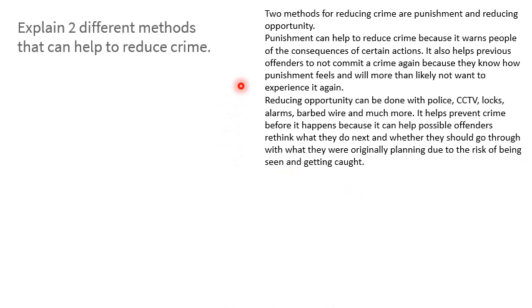Okay, so this is a good answer. First of all, look at the structure. You can clearly see the 2 paragraphs showing the 2 different points. So it makes it easy for the person reading it to see the 2 points. They've also got this very simple introduction, which states the points: reducing crime or punishment and reducing opportunity. And here this is good because they've recognised the categories that they can then develop for further information and further marks, rather than just giving a strategy straight away.